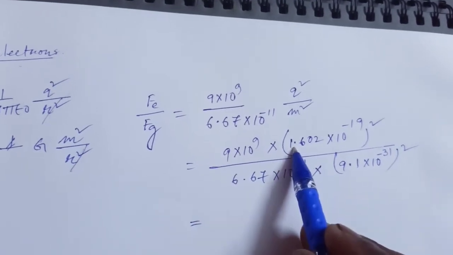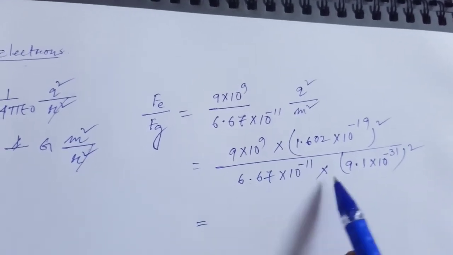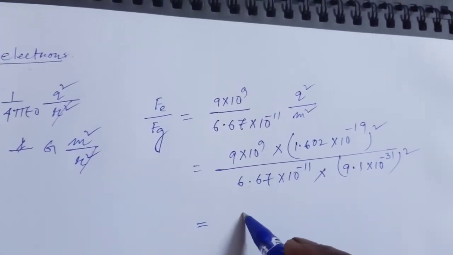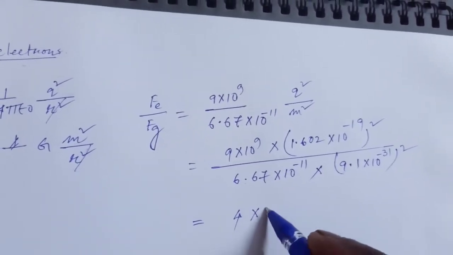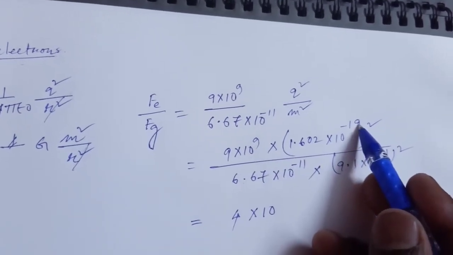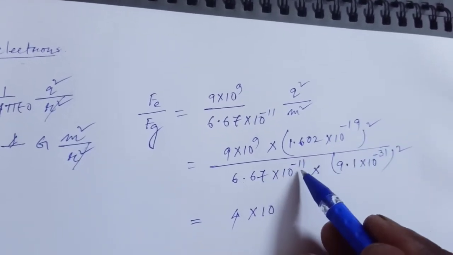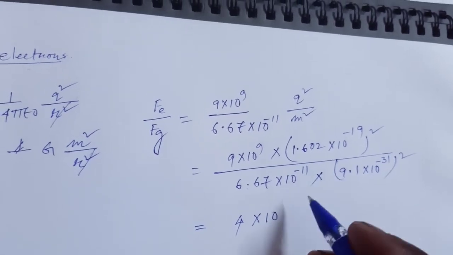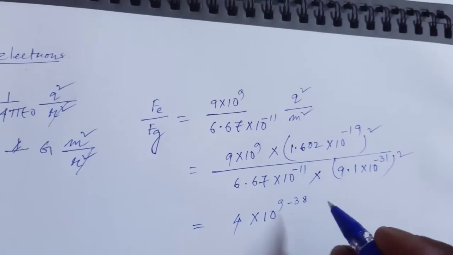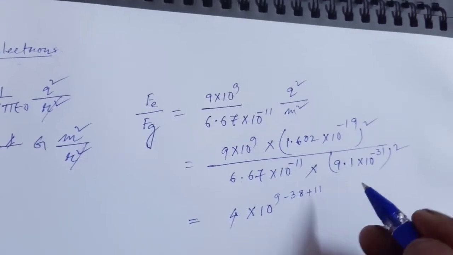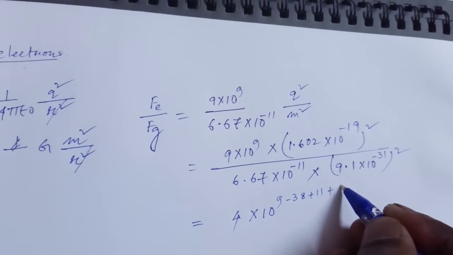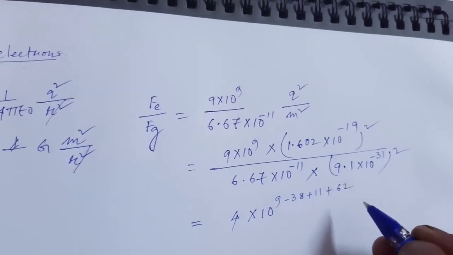And this is equal to 9 into 1.6 over 6.67 into 9, so approximately 4 into 10 to the power 9 minus 38 plus 11. Plus 31 into 2 means 62.